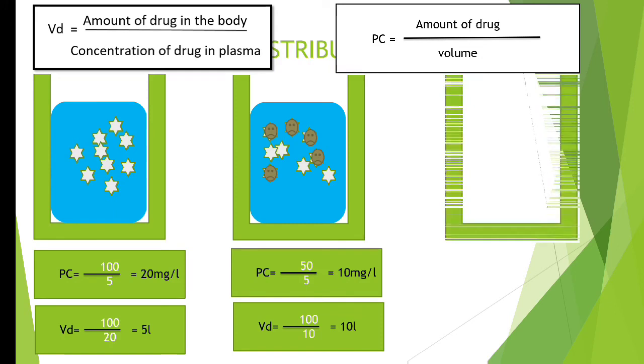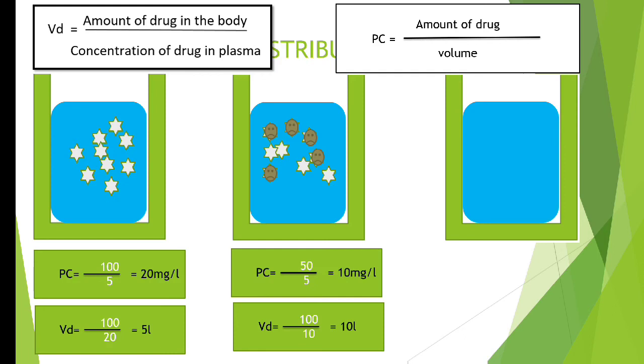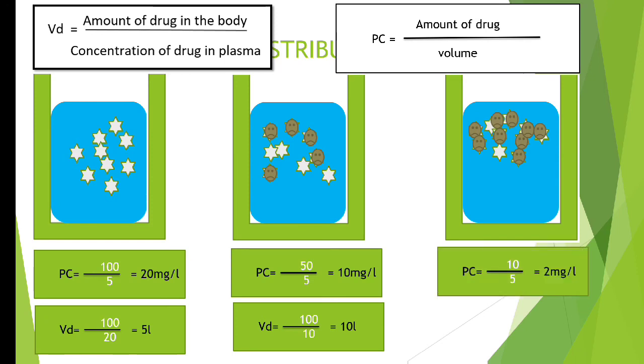Now similarly we'll take a third example. Same vessel, and we have added 5 liters of water, but this time the water is very dirty. It contains a large amount of microorganisms. Now we have added the same 100 mg of drug, and nearly 90% of the drug is getting consumed by these microorganisms, and just 10% of the drug has been left. So the concentration of the drug in the plasma will be just 10 mg divided by the volume, that is 5 liters of water. So we got 2 mg per liter as the plasma concentration.